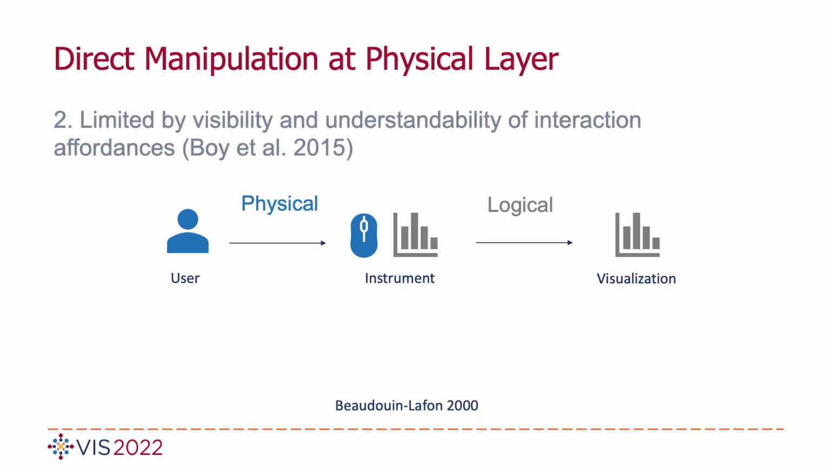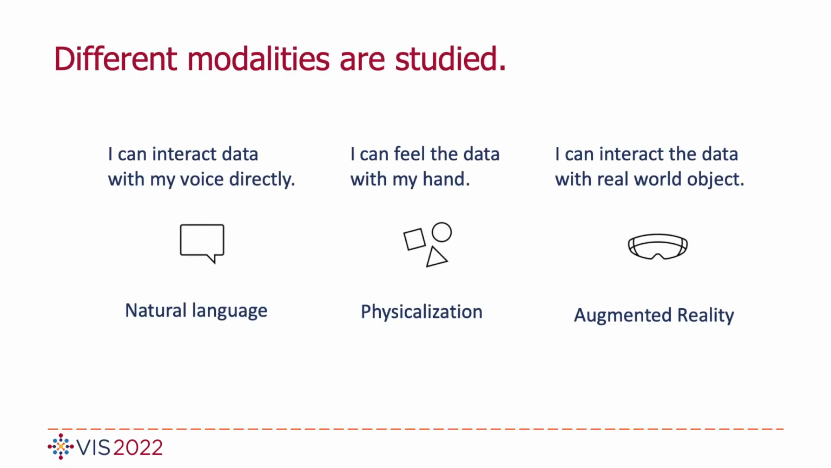Second, current direct manipulation with mouse and keyboard is limited by the visibility and understandability of interaction affordance. People might not be aware of the interactivity of the data visualization. To further push forward direct manipulation, researchers investigate different modalities. For example, with the use of natural language processing, people can communicate with data visualization directly. Data visualization also allows people to view the data with their hands and body.